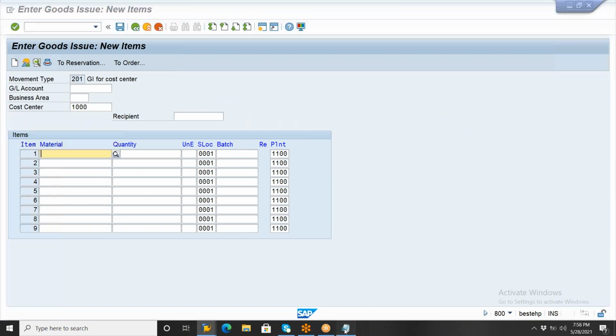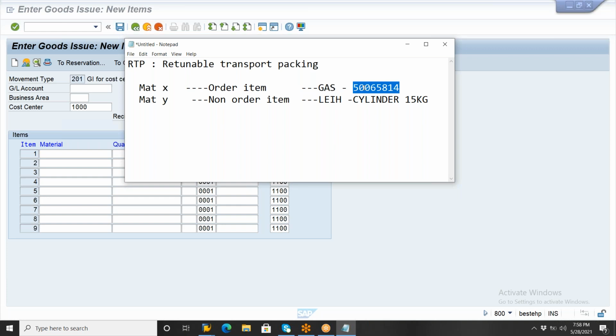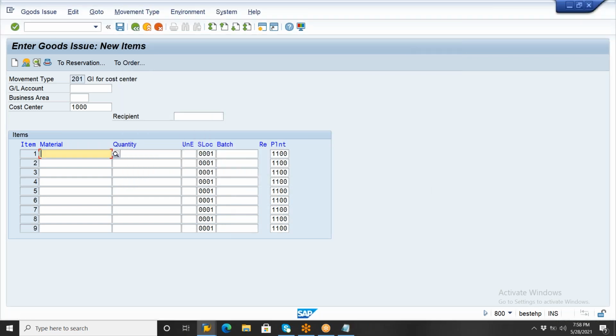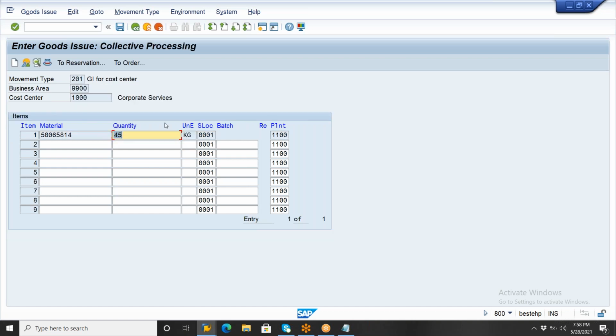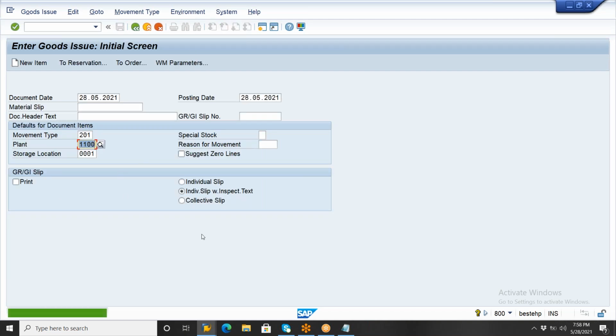What is your material here? Gas. This is the gas code here. Okay. So enter, copy. We are issuing this material, the gas, to the 1000 cost center. How many? Suppose 45, which means completely 3 cylinders here. Okay. 45 of gas here. If you click on save, now we consumed.